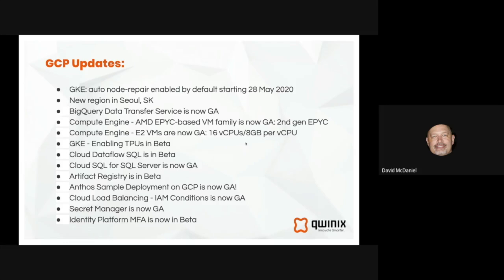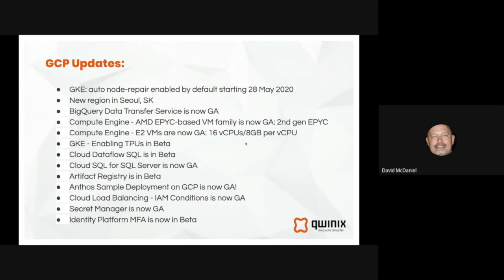Google has come up with their own artifact registry, and that's now in beta. So now as you build your source code artifacts, your jar files or packages, you can deploy them right into the artifact registry and then have them available to other components and systems within your environment.